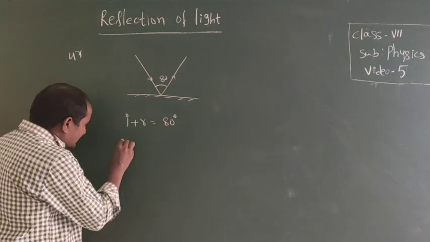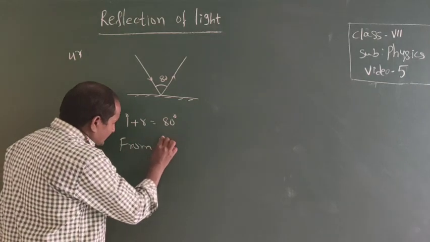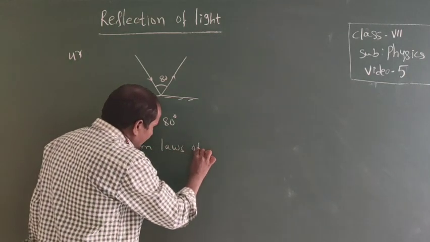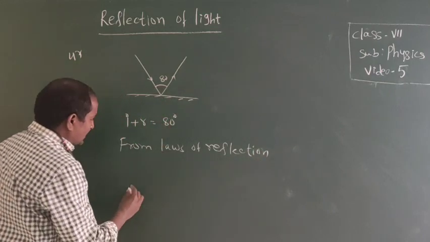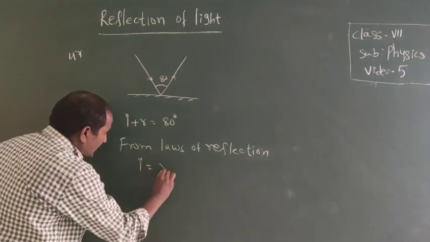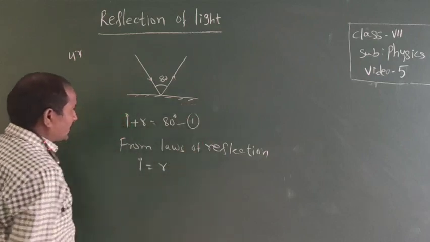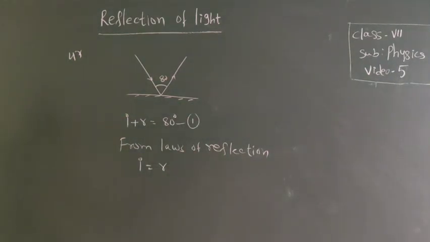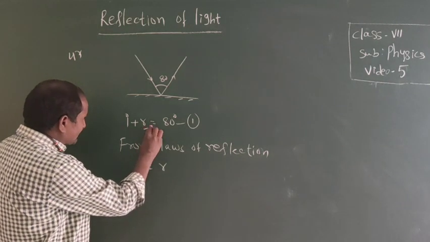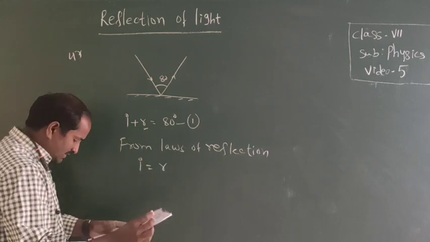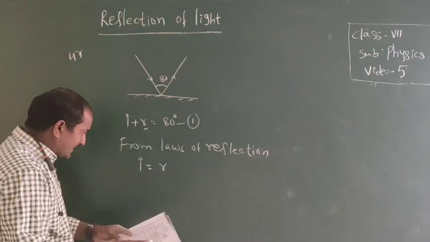From the laws of reflection, angle of incidence I equals R. From equation 1, in place of R we can write I, because I need to find the angle of incidence.